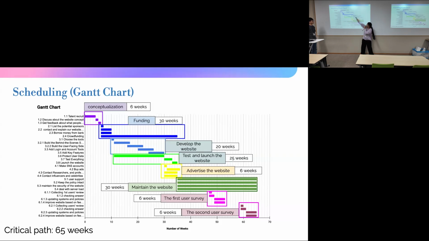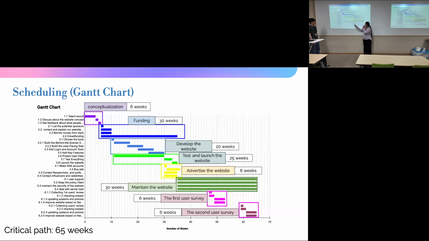And then the development process, like the behind the scenes, the UX, UI, and the functions, we take about 20 weeks to process. The testing we will do alongside the development, plus the launching process, it will take about 25 weeks. Next is the advertising. We will use around 6 weeks alongside the launching process to promote our website.